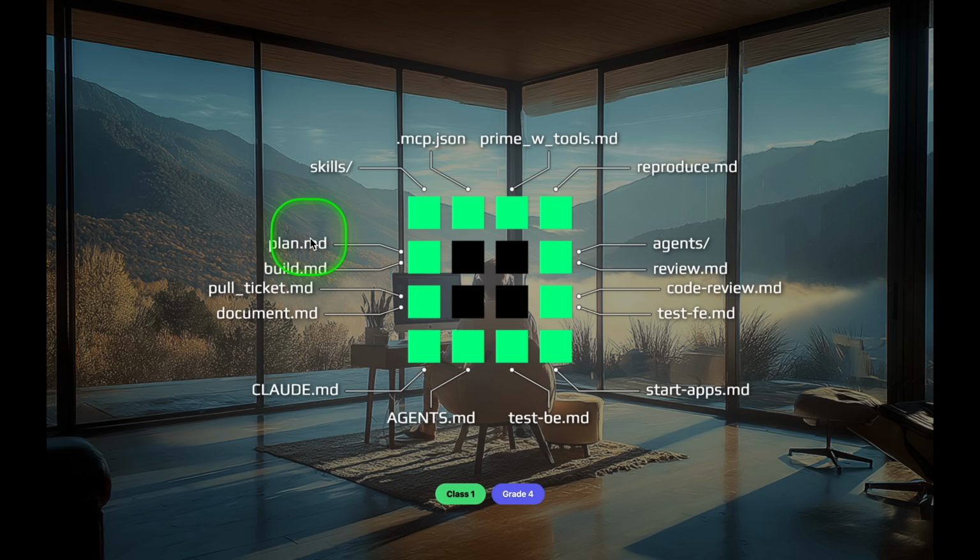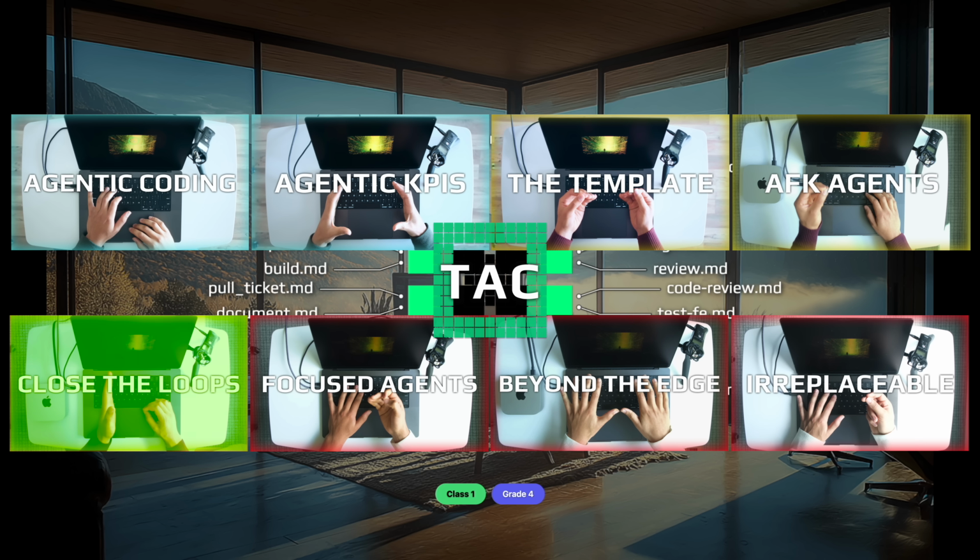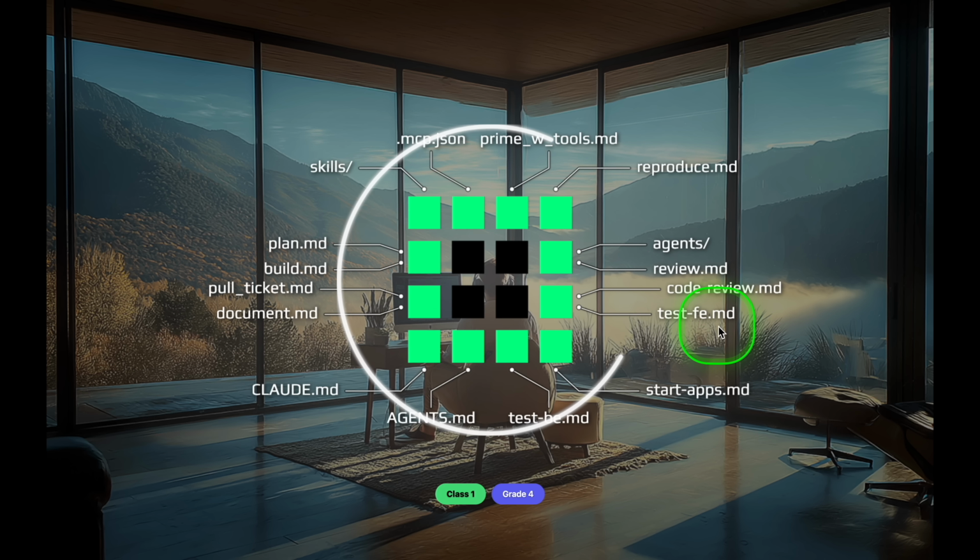So of course we have our plan prompt, but now we'll have things like our build prompt, right? A higher order prompt. Grade 4 is distinct in that you start asking your agents to review their work. This is where you realize that you should always add feedback loops into your agentic layer. You're effectively adding more compute to get more confidence in your agent's results. All right. This is the big idea in tactical agentic coding, lesson 5, right? Here we're building closed loop prompts.